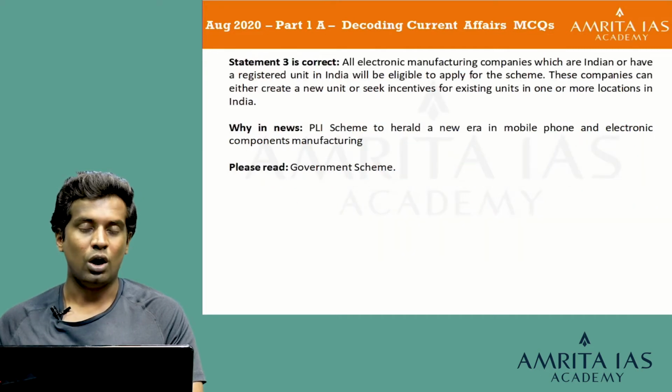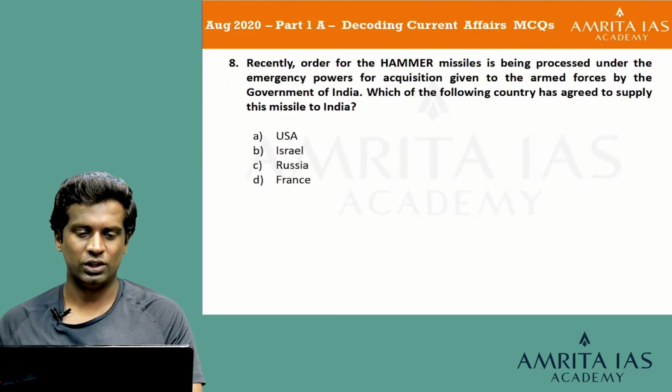The third statement, all electronic manufacturing companies which are Indian or have a registered unit in India will be eligible to apply for the scheme, and these companies can either create a new unit or seek incentives for existing units in one or more locations in India. So, that is the explanation for this question. I hope you all try to remember this. We will go for the next question.